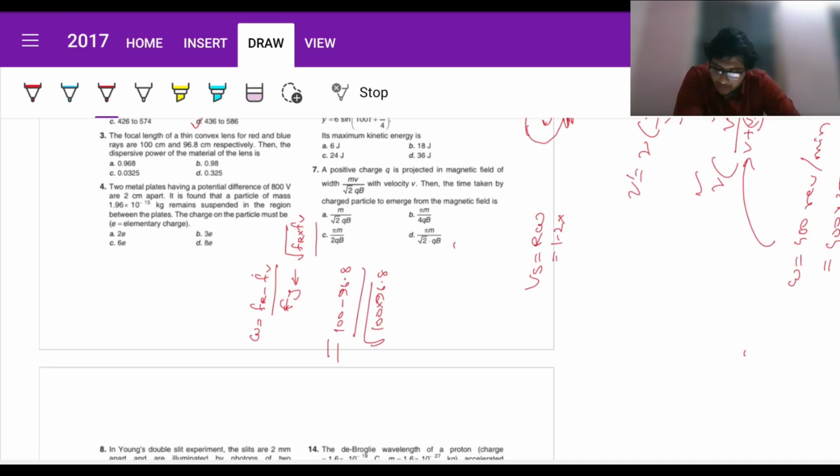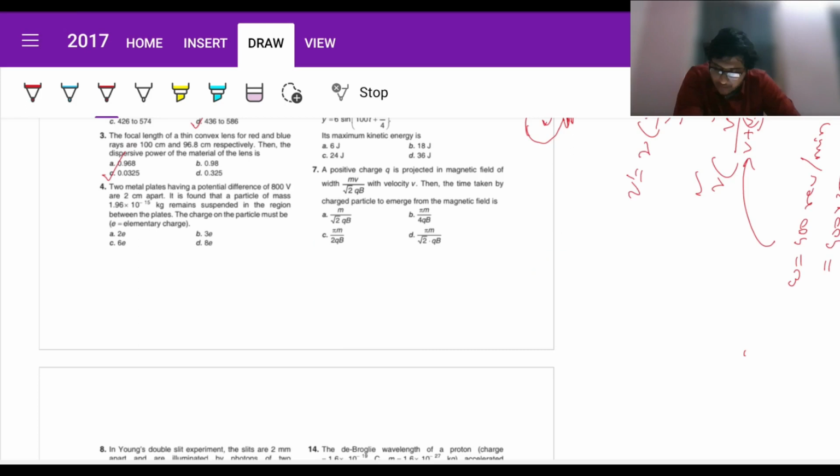Wait a minute. 100 minus 96 divided by root over 100 into 96.8. So it's going to give something around 0.0325. So it's going to be option C. Fine. Next.